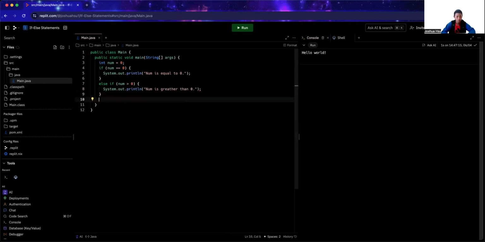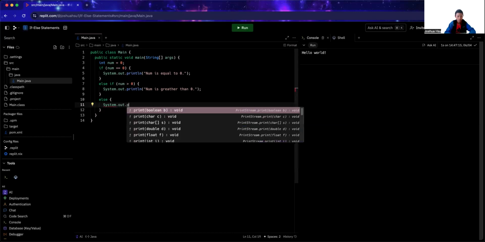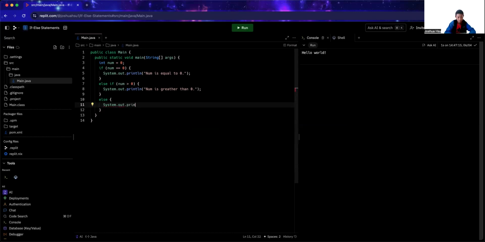Finally, if you want to do else, this doesn't require parentheses and a statement inside, but it will just do anything. If these both aren't true, then this will process. So in here, if we know that num is not equal to 0 and it's not greater than 0, it means it has to be less. So we would print out that num is less than 0.